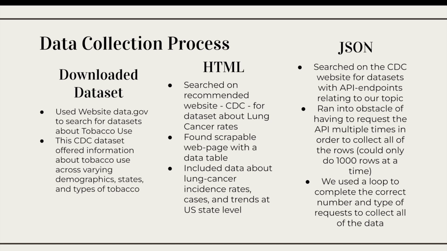So for our data collection process, for the downloaded dataset, we used data.gov to search for datasets about tobacco use and found a CDC dataset that had information about varying demographics, states, and types of tobacco use. For the HTML, we found a website on CDC that was scrapable and had a data table that included information about lung cancer incidence rates, cases, and trends at the US state level. And for our JSON API, we found a page on the CDC that had a data set with an API endpoint. We had the obstacle that the API had a limit of 1,000 rows per request, so we used a loop to overcome this challenge.